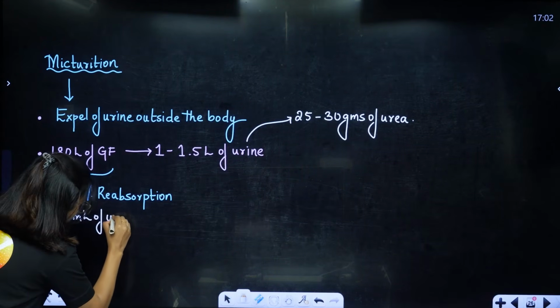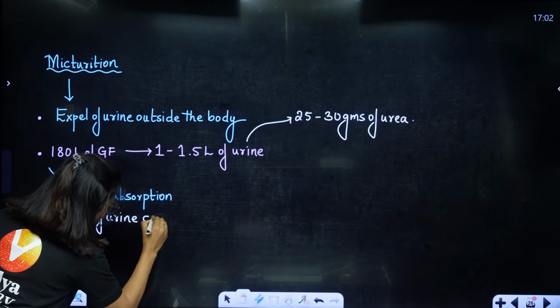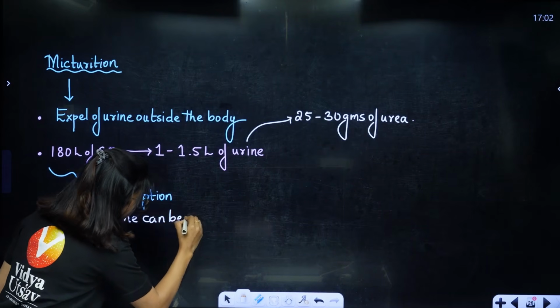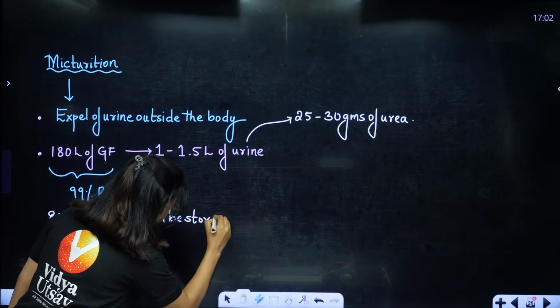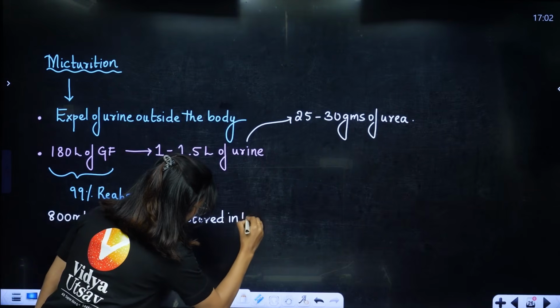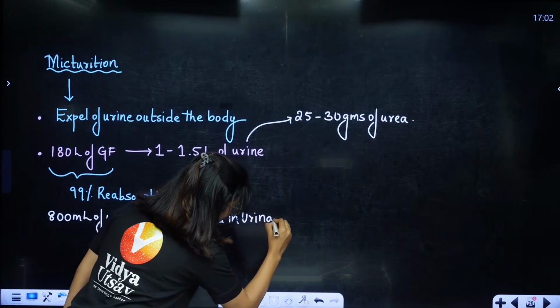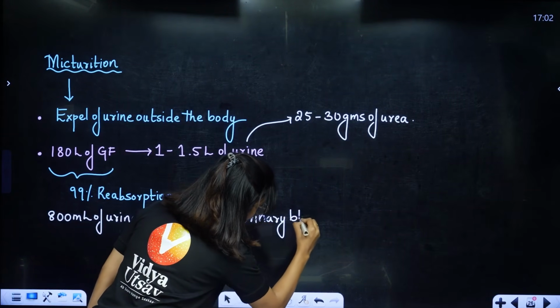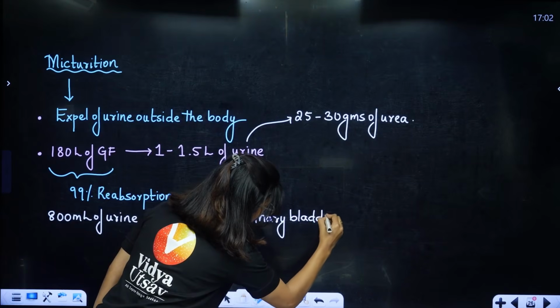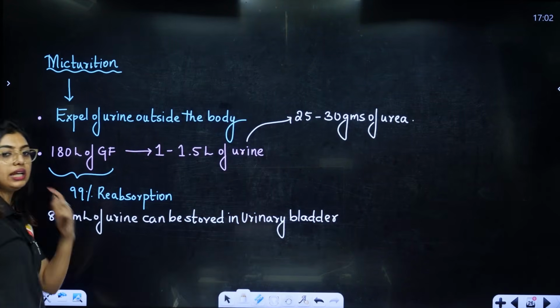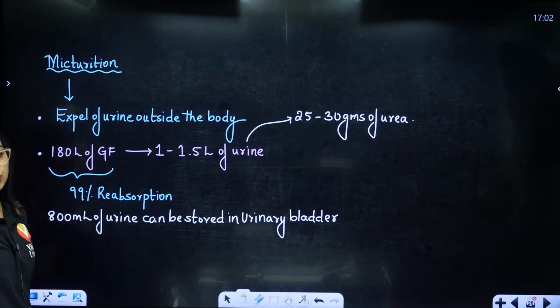Okay, in the urinary bladder, around 800 ml of urine can be stored.